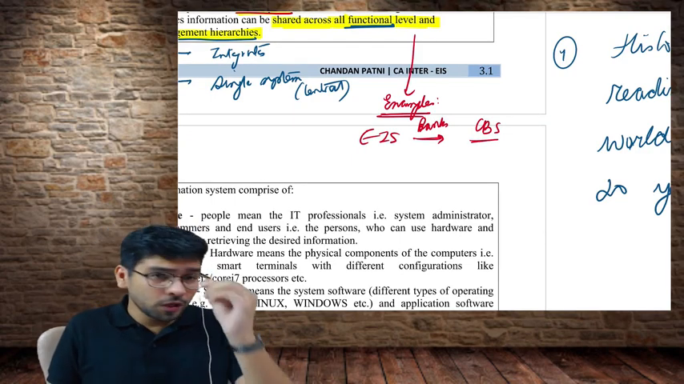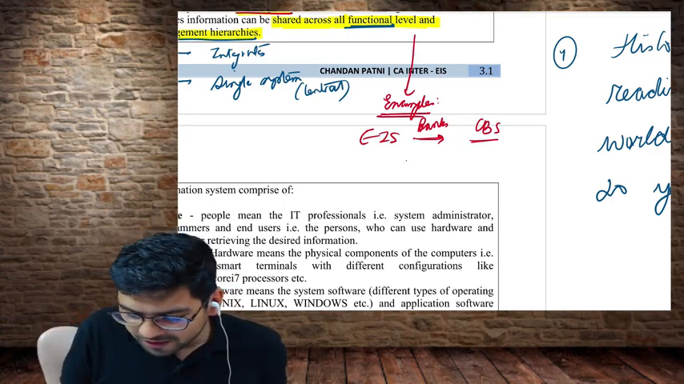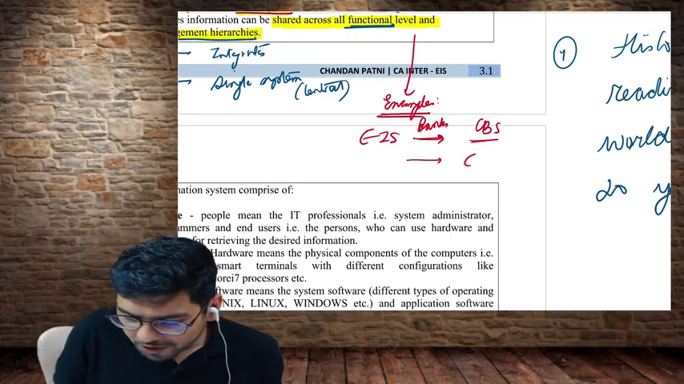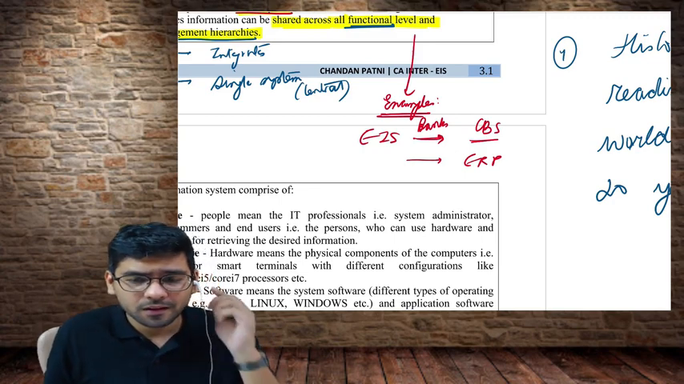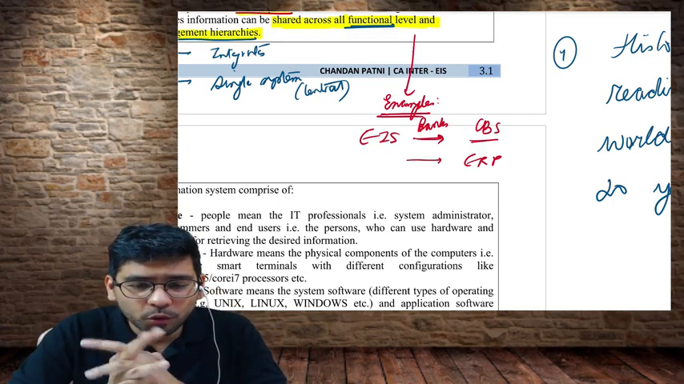Now again, for example, how many of you have heard about ERP? Do you know ERP?